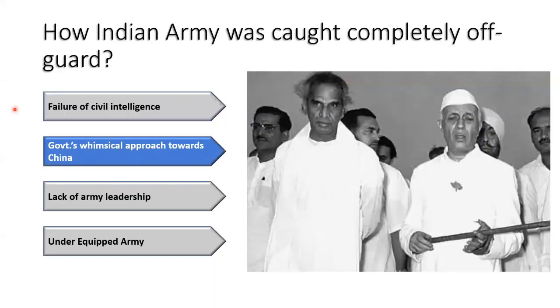The second thing I think is that our government's approach to China was completely based on fantasy. Pandit Nehru, as I said, assumed that China would not stand up against India, as India was backed by both the United States and the Soviet Union. However, with each passing day, Pandit Nehru was losing political mileage as tensions with China were only increasing. So, in order to show resolute government action against China, the Indian Army, without any adequate preparation, was asked to send Indian troops and border patrols further into the disputed areas. So they went beyond the traditional boundary inside China.